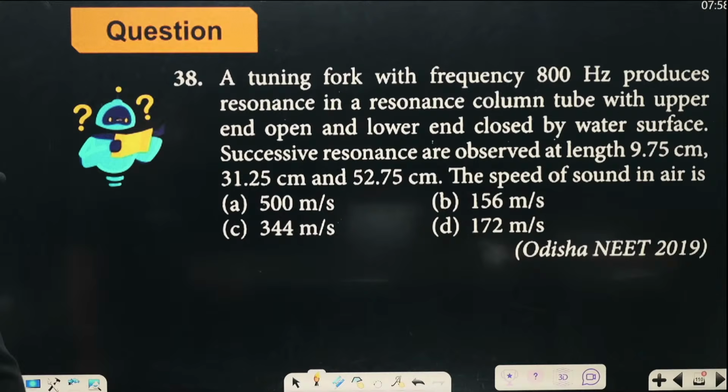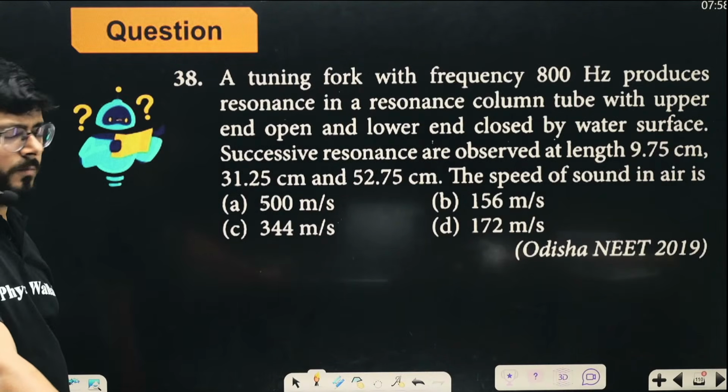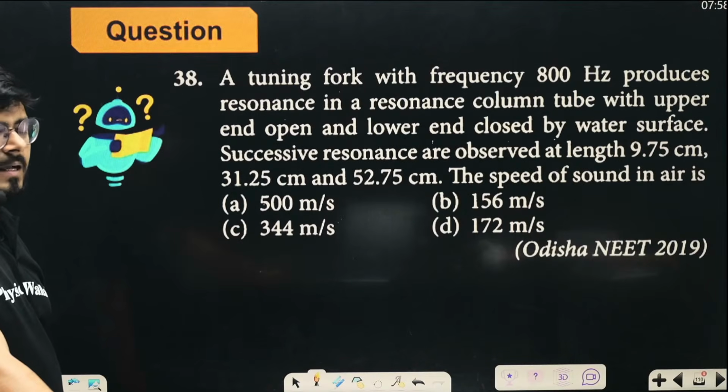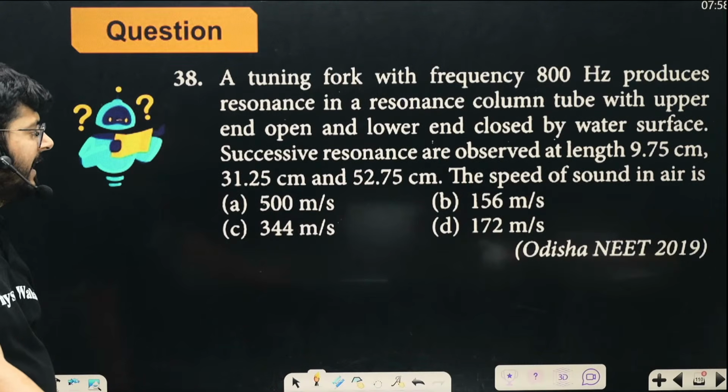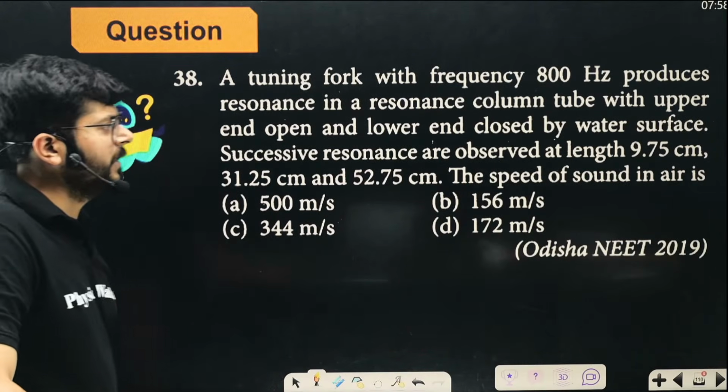Now, a tuning fork with frequency 800 Hz produces resonance with a resonance column tube with the upper end open and the lower end closed. So it's a closed organ pipe, right? Now what is happening? Successive resonances are observed at lengths 9.75, 31.25 and 52.75. We need the speed of sound in the air.